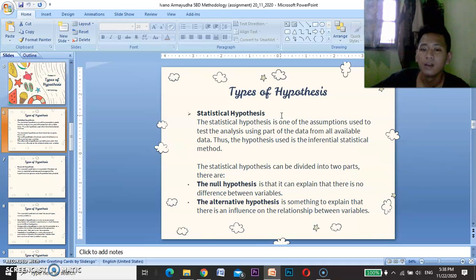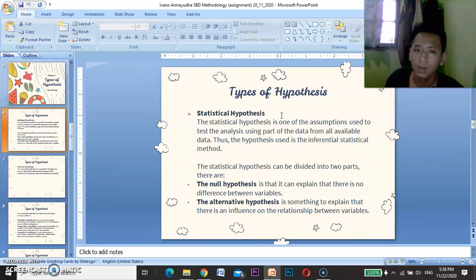The null hypothesis explains that there is no difference between variables. The word variable here means independent variable or x and dependent variable or y, as in the hypothesis formulation.